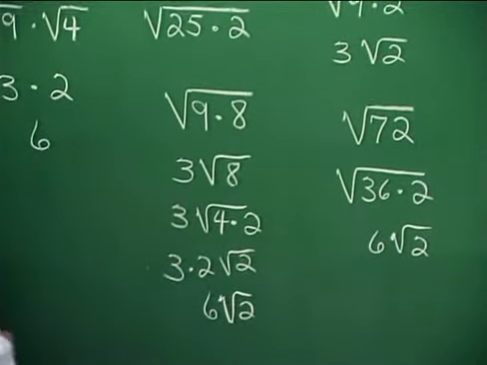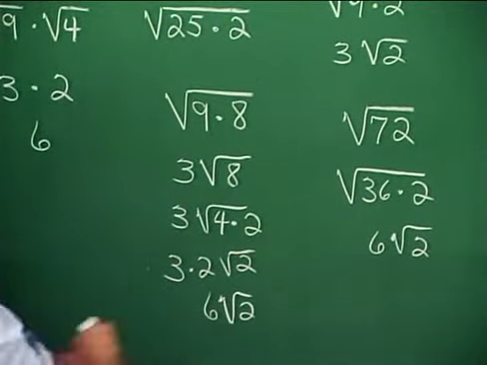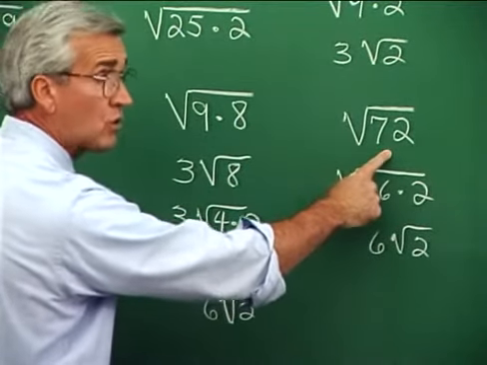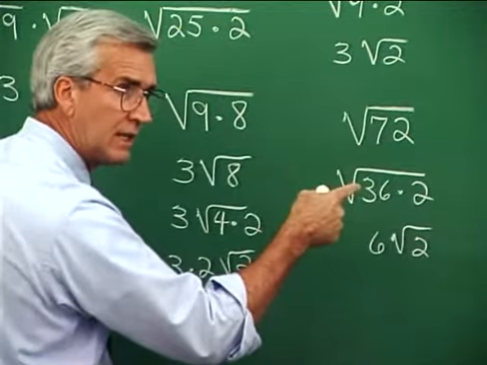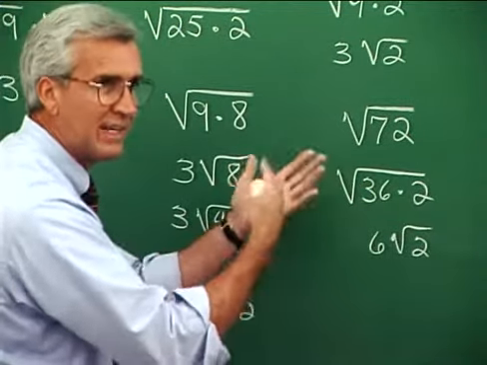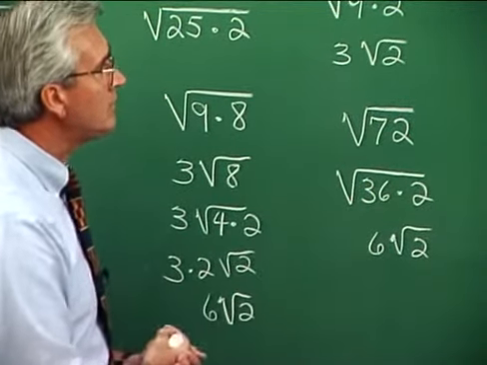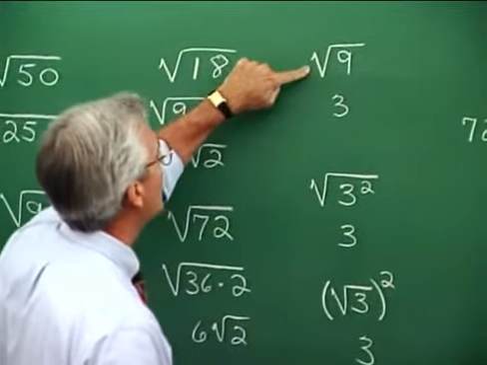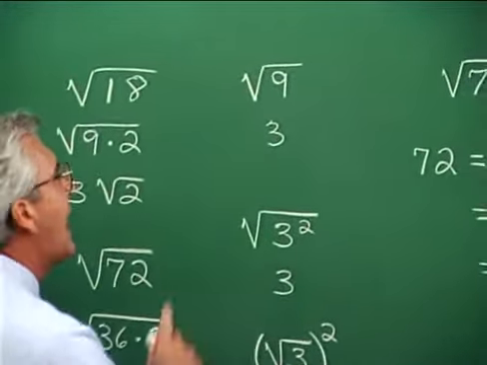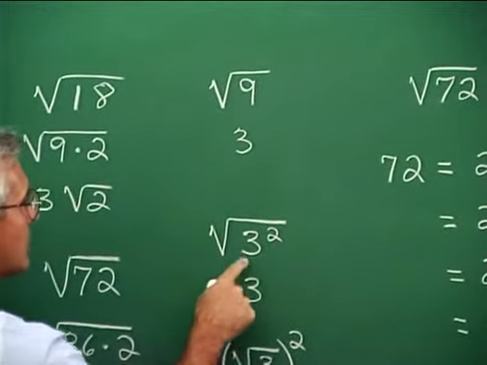There is a third way to work this problem, as a matter of fact. You could see that 4 is a square in 72, and factor 72 as 4 times 18. And then you would see the square in 18, and so on. Well, notice this, that we know the square root of 9 is 3, and we know that 9 can be written as 3 squared.